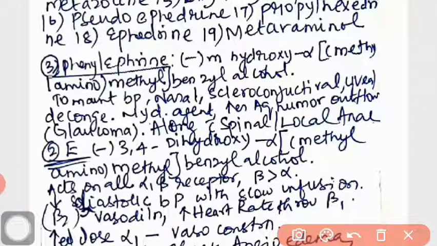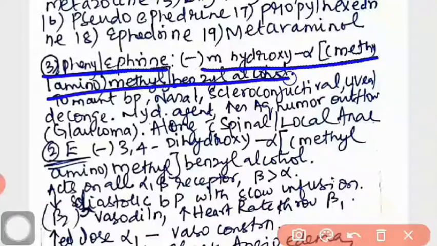Now, the uses. See, this is the phenylephrine and I have given you the chemical name from Remington's book. Now, the uses: to maintain blood pressure, nasal, scleroconjunctival, uveal decongestant.